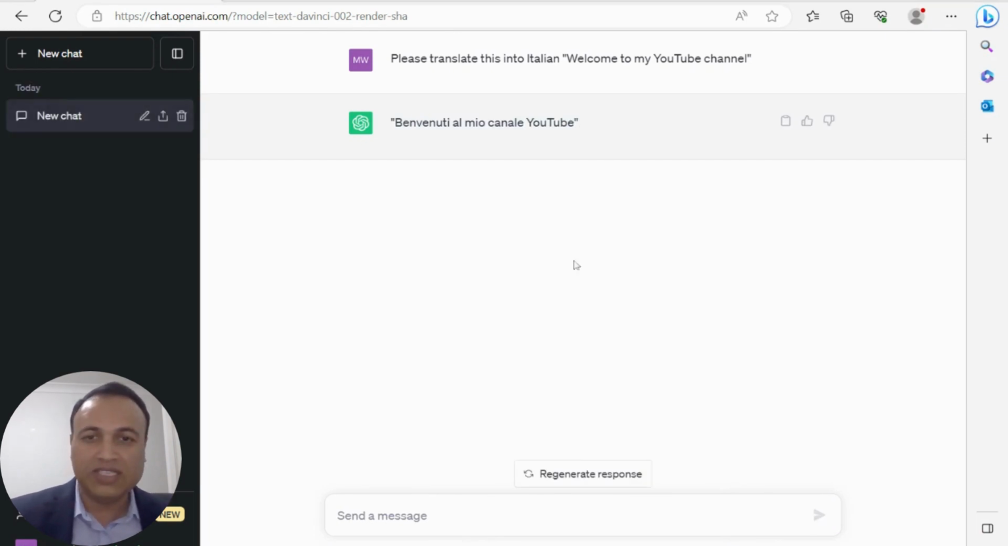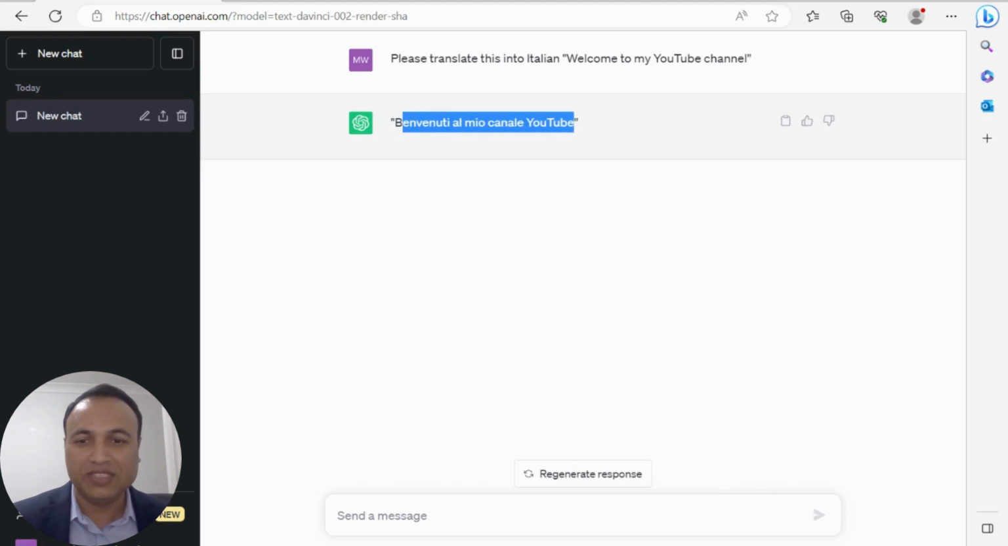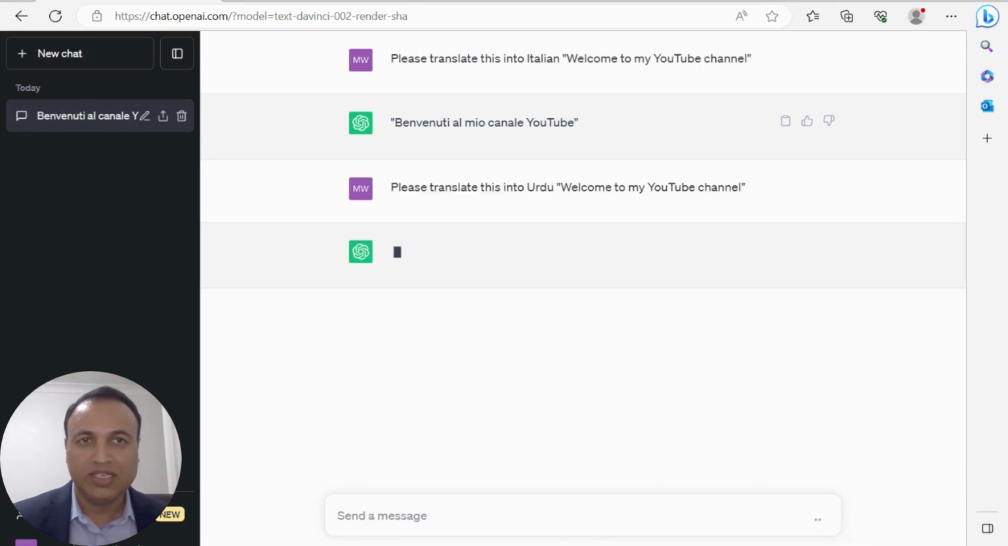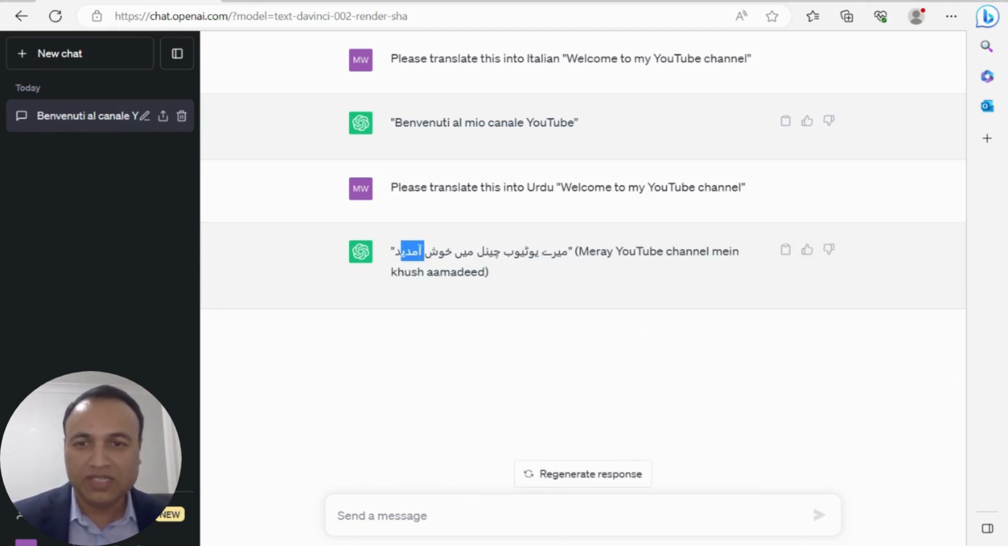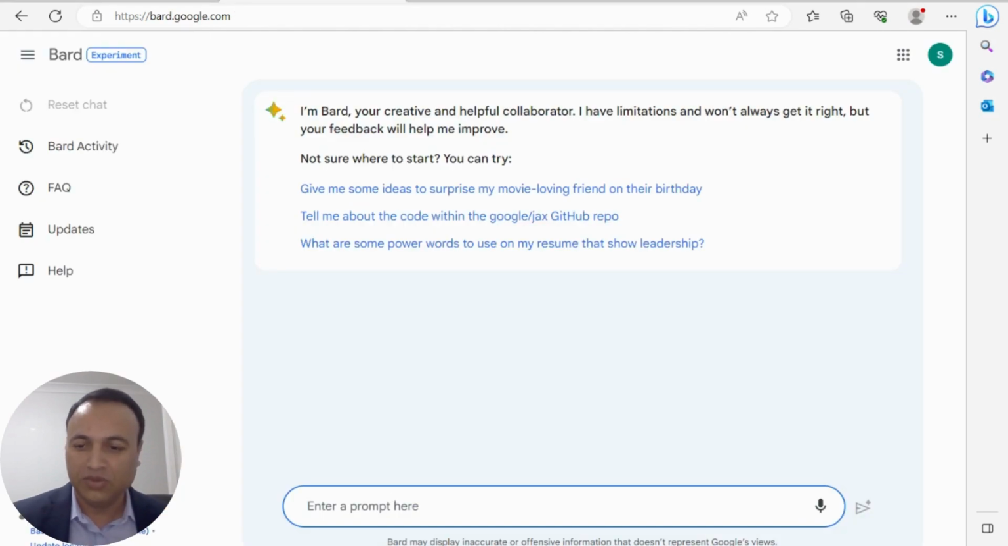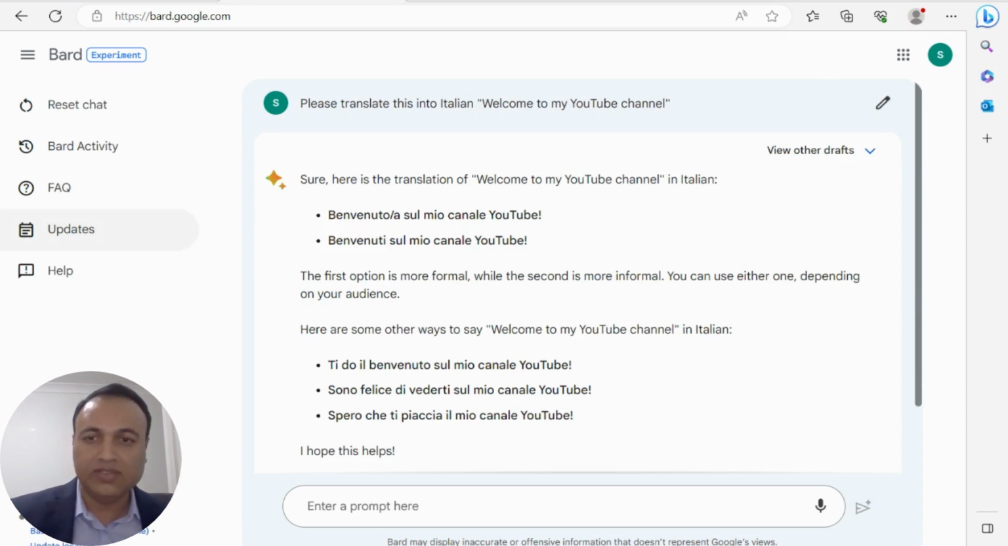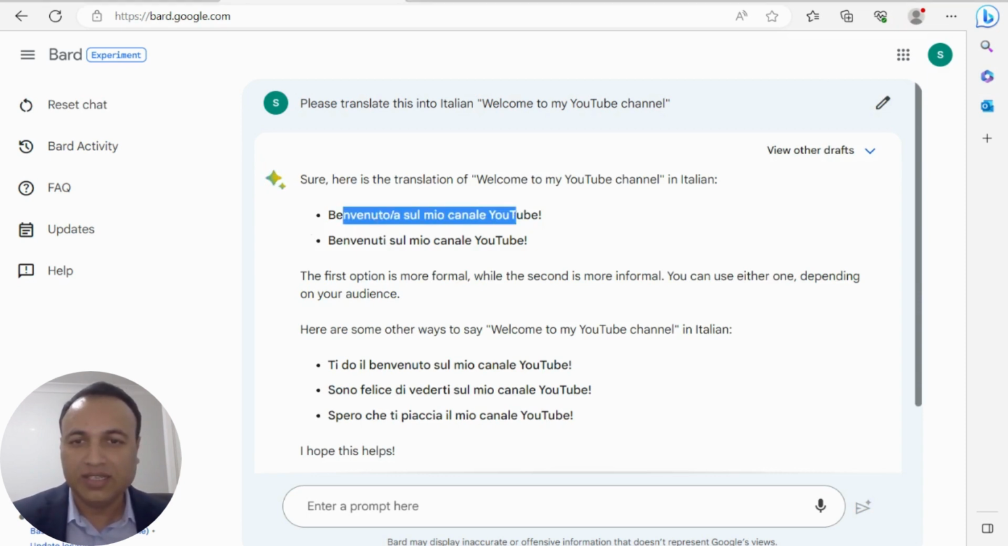ChatGPT has successfully translated this into Italian language. Now, my next prompt for ChatGPT: I want to translate the same sentence into Urdu language. Let's try. And ChatGPT has successfully translated this into Urdu language as well. Now, let's go with the same two prompts at Google Bard, and let's try to translate this into Italian language first. Google Bard is working, and Google Bard has translated this sentence into Italian language.